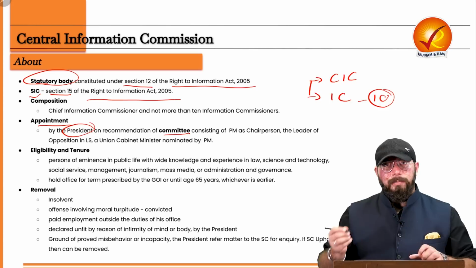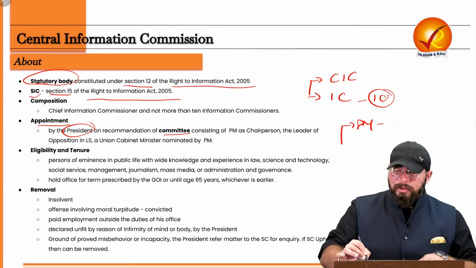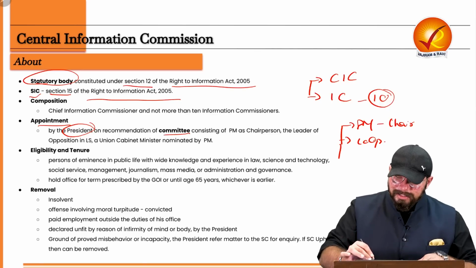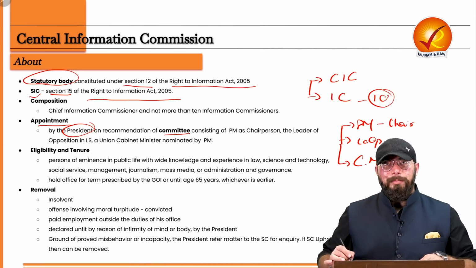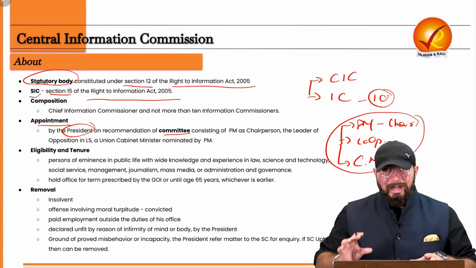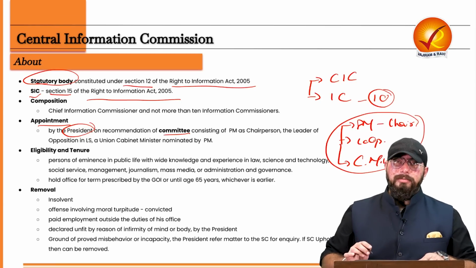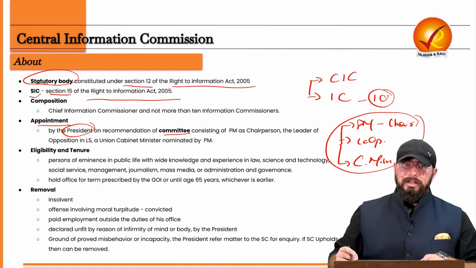Now who all are in this committee? First of all is your Prime Minister, who is the chairperson of that committee. Then is your Leader of Opposition, and then a Cabinet Minister nominated by the PM. Based on the recommendation of this committee, the Chief Information Commissioner is appointed by the President of India. So that is related to the appointment.